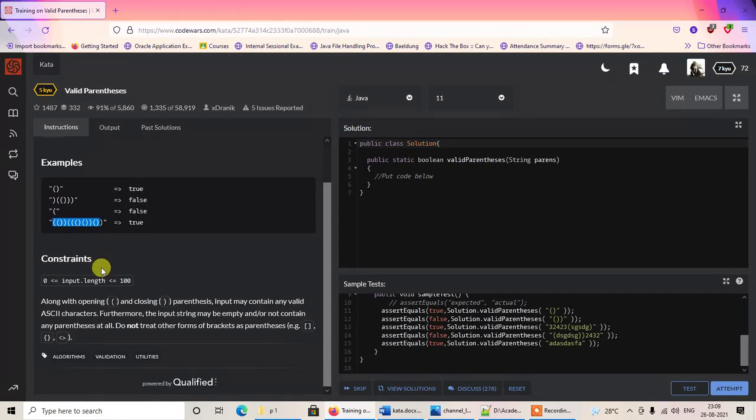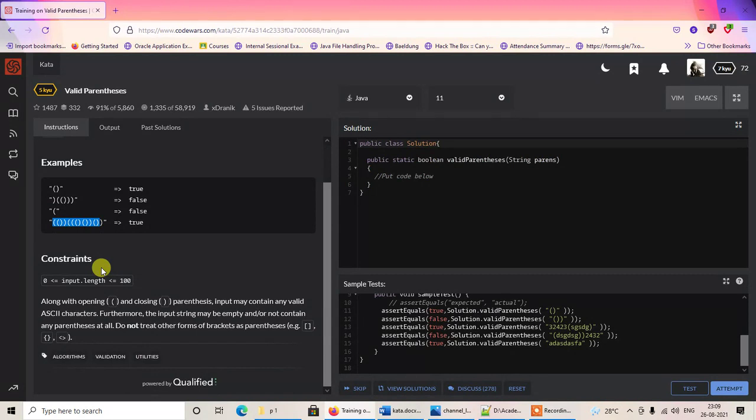So here are some constraints or some conditions that we have to keep in mind while trying to solve the problem. First of all, the length of the input can be 0, and it can go all the way up to 100. So the length of the input can be between 0 and 100, not more than that.